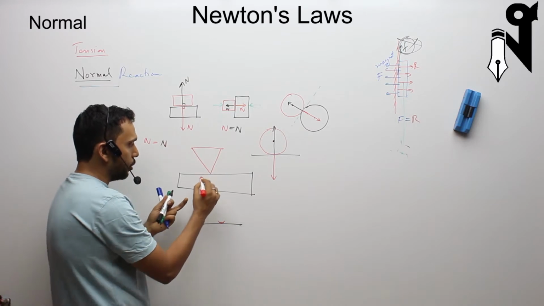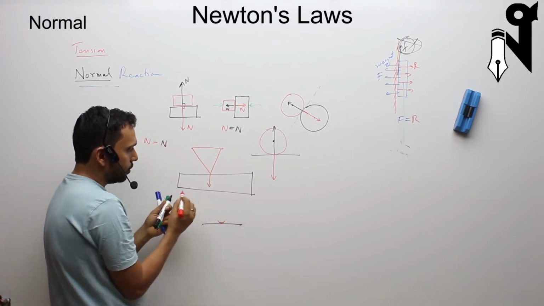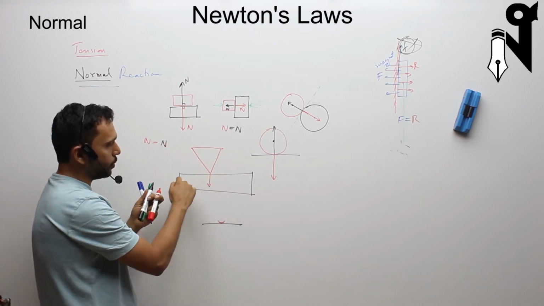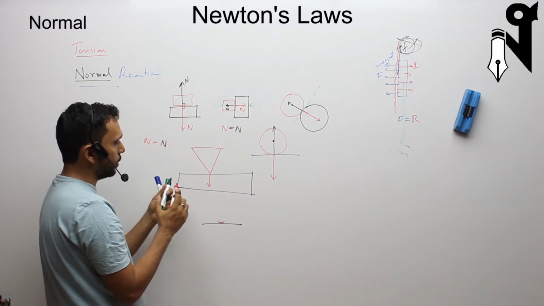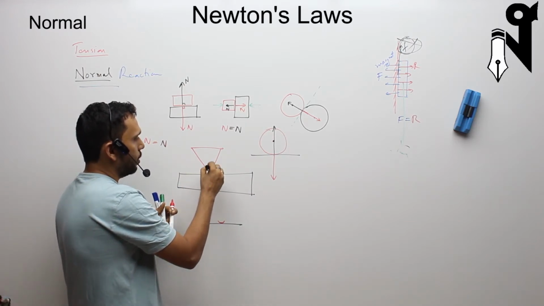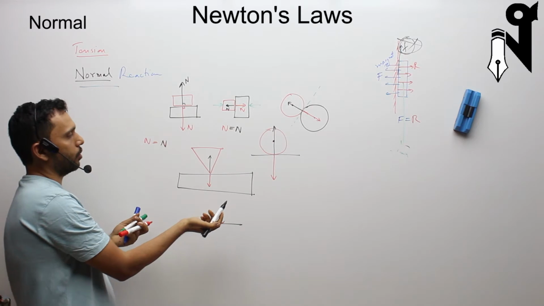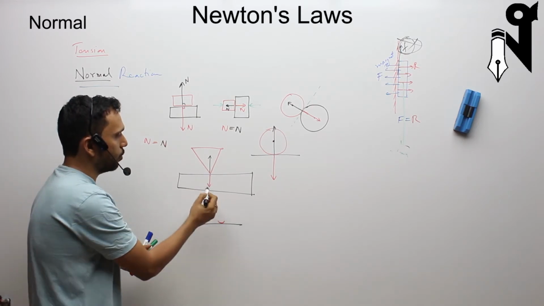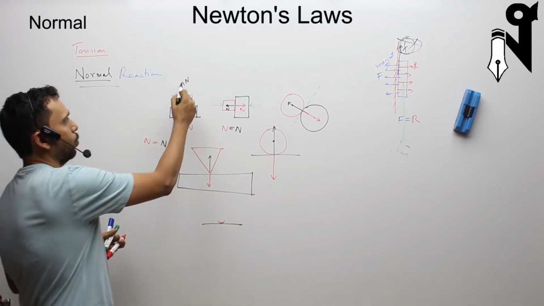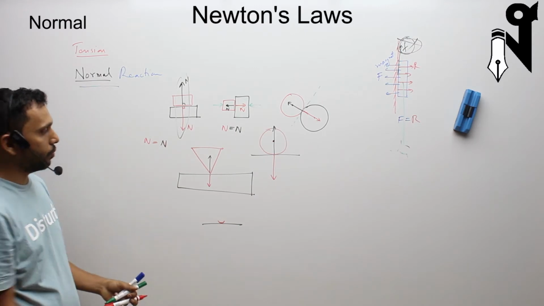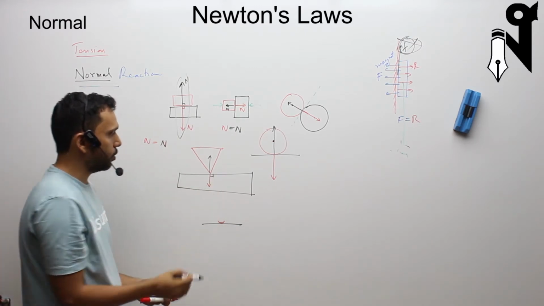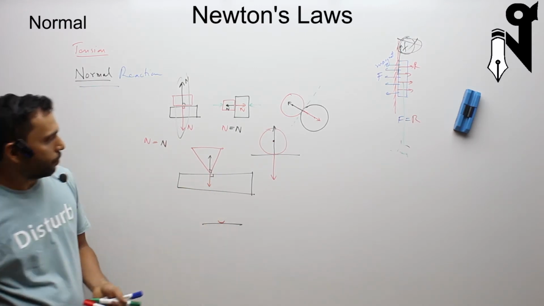So the normal reaction: the normal is normal to one surface contour we know, so the normal force on the other surface also we will come to know. It will be equal and opposite. It will be vertically opposite to each other on two different bodies. So that is normal to the surface. So here also we could figure out.